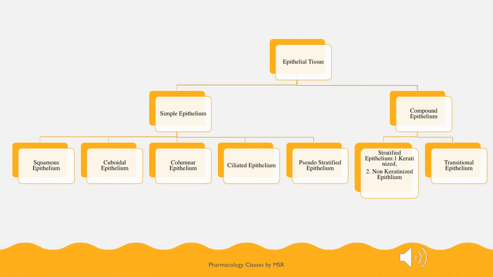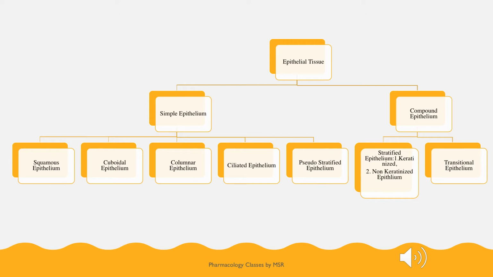So the epithelium tissue, as we have discussed, is of two types: simple epithelium and compound epithelium. Compound, because it has more layers, can also be termed stratified epithelium. The simple epithelium is again classified as simple squamous, simple cuboidal, simple columnar, simple ciliated and pseudostratified epithelium. Whereas the stratified epithelium is again of two types, keratinized and non-keratinized. Keratinized means they have a protein called keratin. Non-keratinized, they don't have keratin. And transitional epithelium. In this stratified, we can also have stratified squamous, stratified cuboidal, stratified columnar, like that.